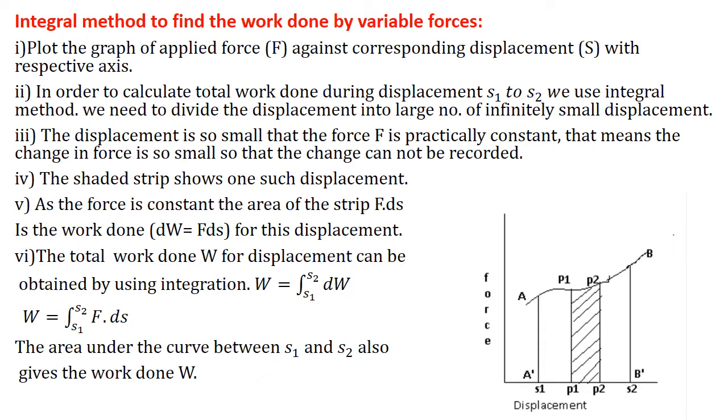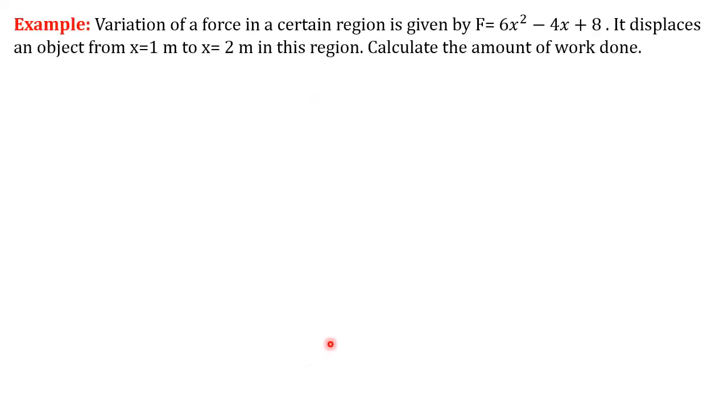during that displacement. Okay, now see, how to use the formula we have just seen to calculate the work done in such a situation. In front of us is one example. The variation of a force in a certain region is given by F is equal to 6x square minus 4x plus 8. It displaces an object from x1 to x2, x is equal to 1 meter to x is equal to 2 meter, in this region. Calculate the amount of work done.